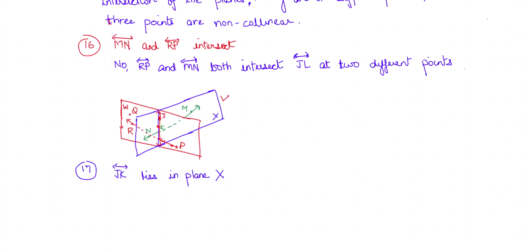So question 17 says line JK lies in plane X. So we can see that yes, it lies on plane X. It is on the intersection of plane W and plane X, so it lies on both the planes and it lies on plane X.